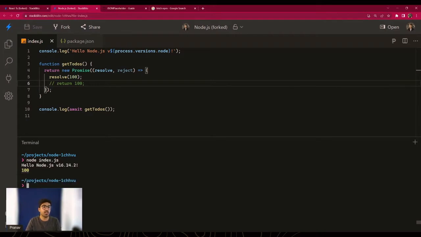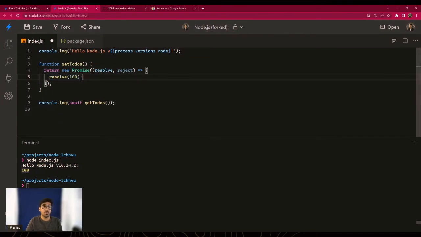And there you go. We got 100. So now it works. We didn't even need to return anything from inside the promise constructor. All you have to do is call the resolve function and pass the variable or any result that you want to pass in the resolve method, and that's it. Let's go to the next one. Pretty easy, right?